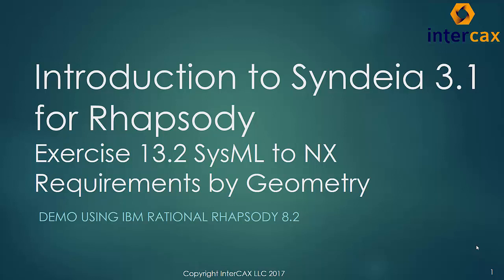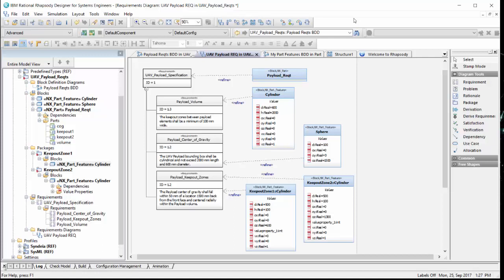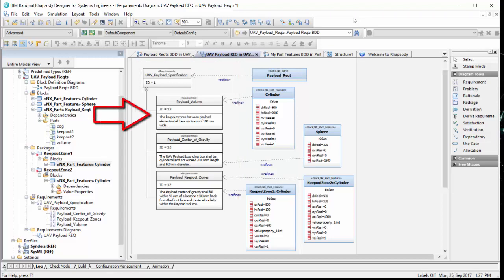In this video, we will demonstrate how to construct such a requirement by geometry and transform it into an NX part. Let's consider a set of requirements captured in Rhapsody, as shown in this requirements diagram. On the left, we have a specification with 3 requirements governing the payload. The bounding box is a cylindrical volume 600 millimeters in diameter and 2,000 millimeters long. The resulting center of gravity, when payload components are installed, must rest within 50 millimeters of a position inside the volume, and keep-out zones between adjacent pieces of payload equipment must be at least 100 millimeters wide.